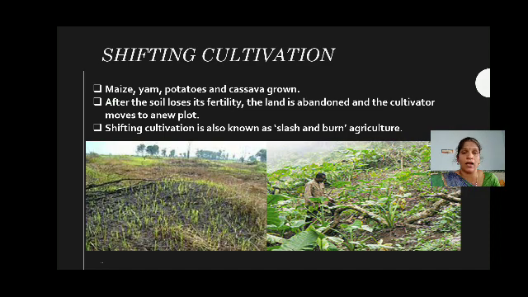Subsistence farming is again divided into two, that is intensive subsistence agriculture and primitive subsistence agriculture. Intensive means that it is used maximum in the river valley area. The climate and the fertile soil help them to produce more than one crop per year. Okay, they use a small level of labor and simple tools. The next one is primitive, that is old method, that is shifting cultivation and nomadic herding.